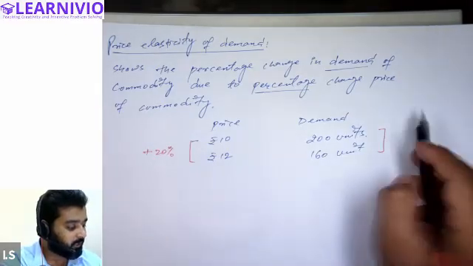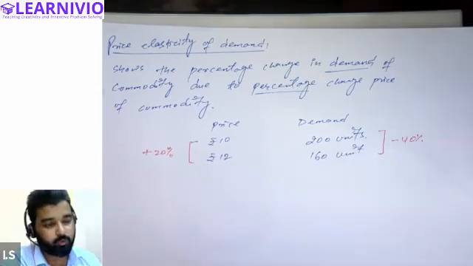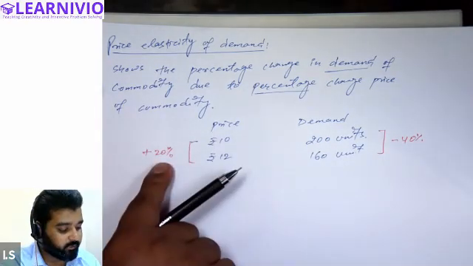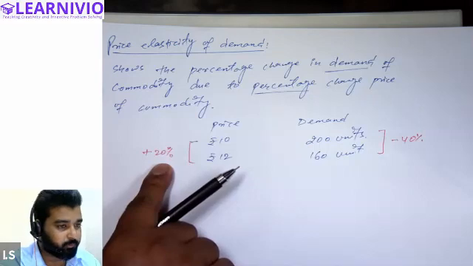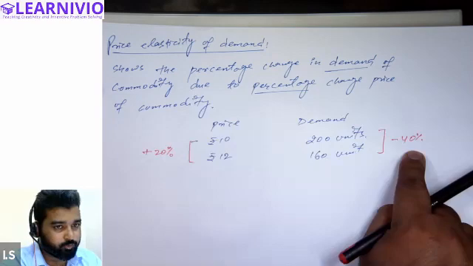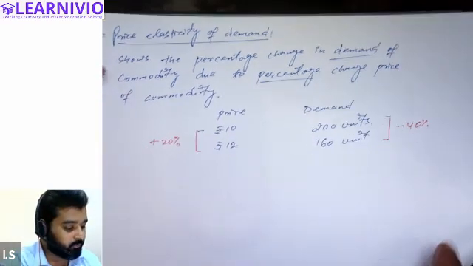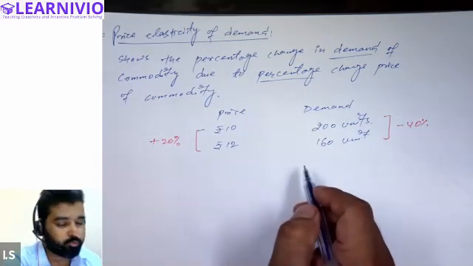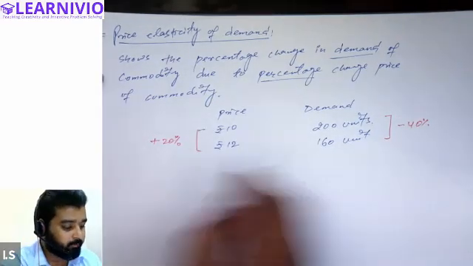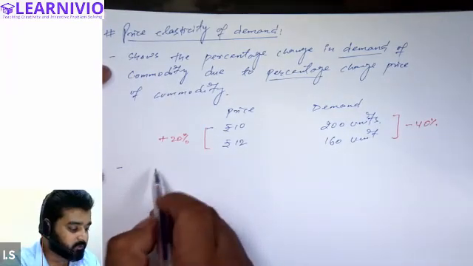Sir, demand is declining by 40%. All right. So due to a 20% change in price of the commodity, demand changes by 40%. So if we calculate the elasticity in this case, it will be 2. Elasticity of demand will be 2. Let me also write the formula for calculating the elasticity of demand.